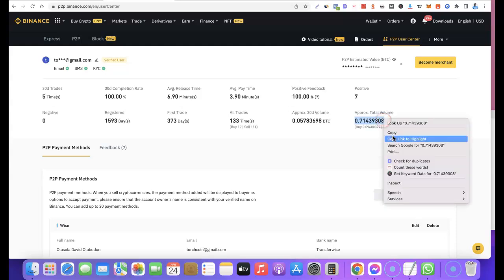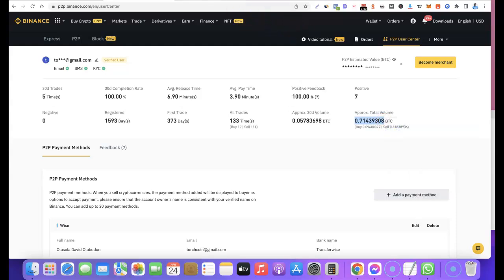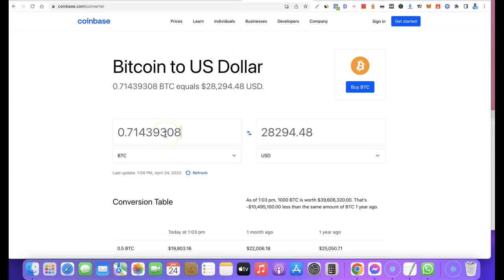For you to know how much this is in dollars, I'm just going to copy this, then convert it to dollars. I'm quickly going over to a Bitcoin calculator, and I'm going to paste this here. So this is over $28,000, exactly $28,294. This is the total volume of how much I've been able to trade on Binance P2P, and this is exactly what I want to show you.